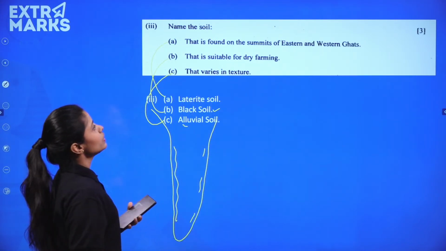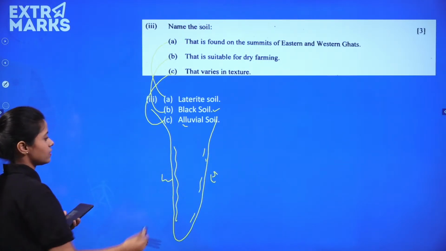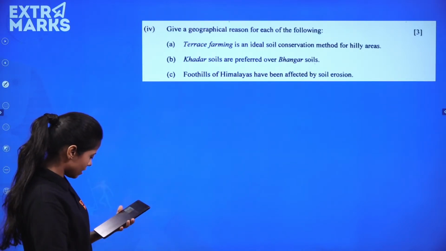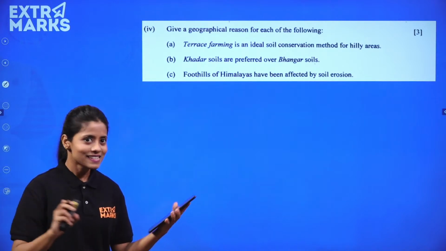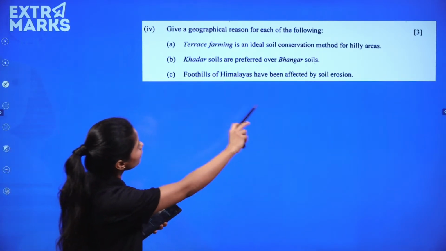Laterite is found on the Eastern and the Western Ghats. Eastern Ghats, Western Ghats, right? Very simple to understand. Not a very difficult one. Factual था। कुछ ऐसा बहुत understanding analysis type का question नहीं था, है ना।